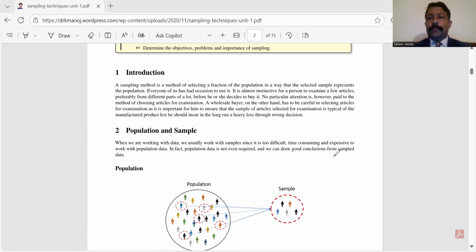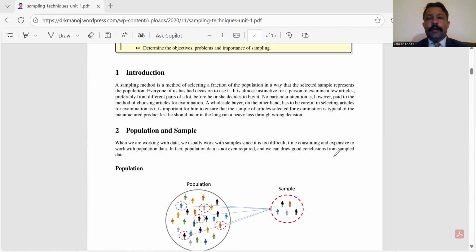I have done my BS from Sarvodaya University and MPhil from Minhaj University, Lahore. And currently I am doing my PhD from Agriculture University, Faisalabad. And recently I have submitted my PhD thesis on the topic of some robust control charts based on combined structures.